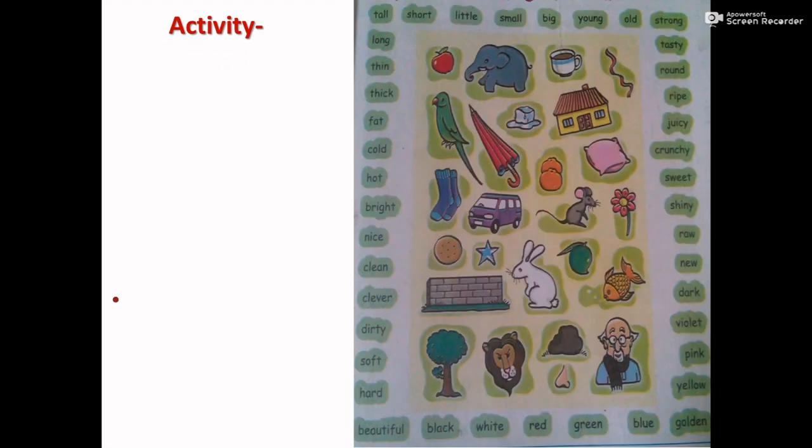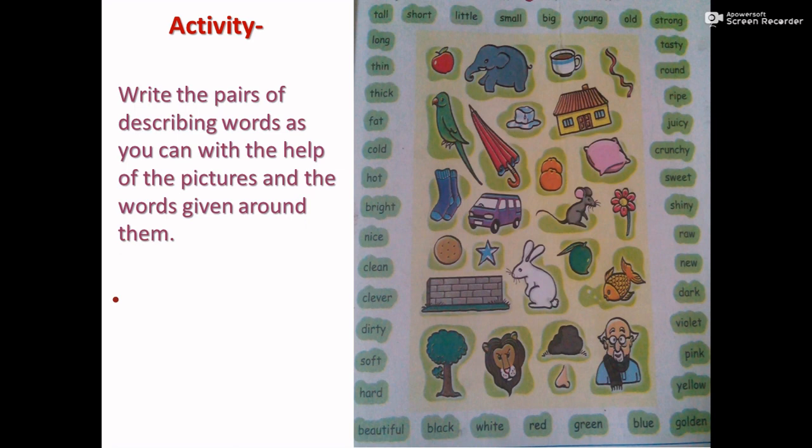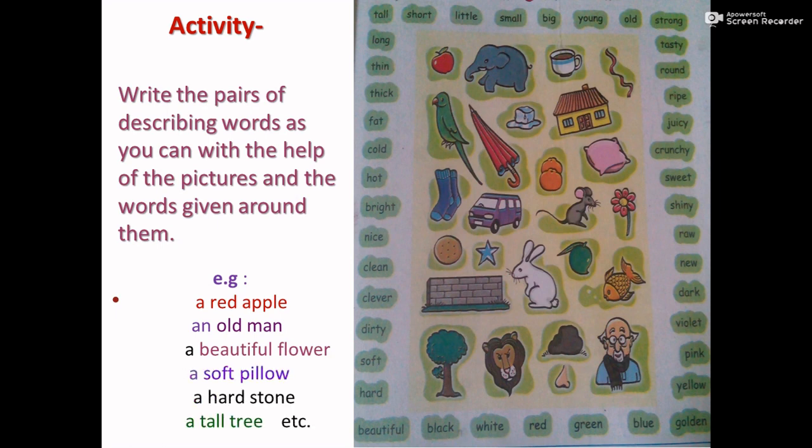Let us see an activity. Here you can see some pictures and there are some words around those pictures. Write as many pairs of describing words as you can with the help of the pictures and the words. For example, a red apple, an old man, a beautiful flower, a soft pillow, a hard stone, a tall tree, etc. Students, you have to write at least 20 pairs of adjectives with the help of pictures and the words.